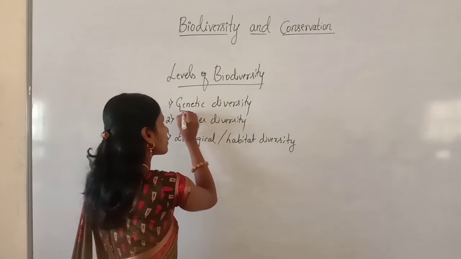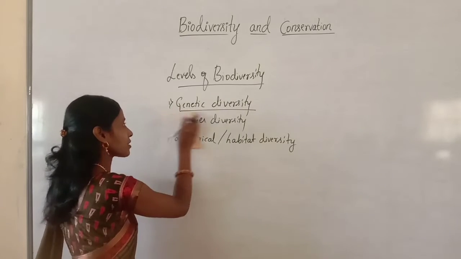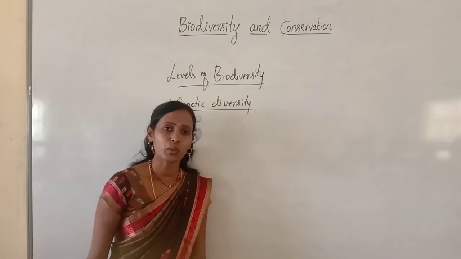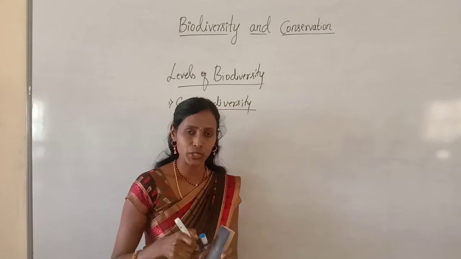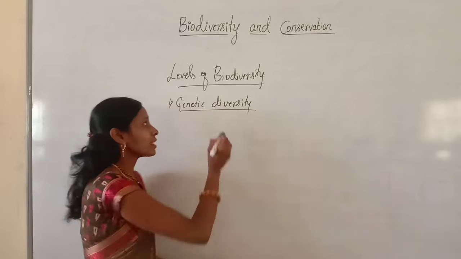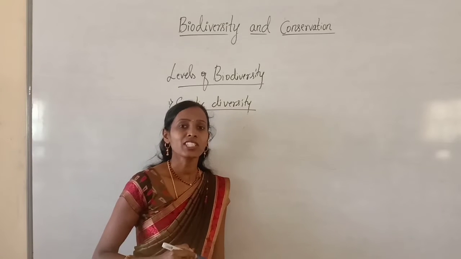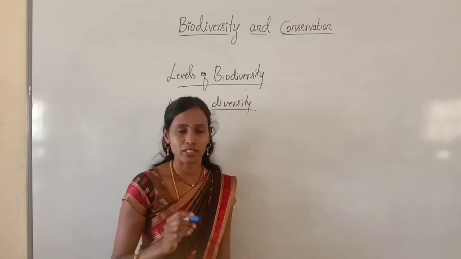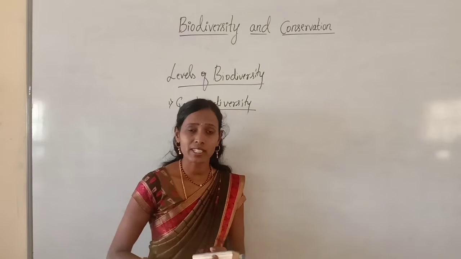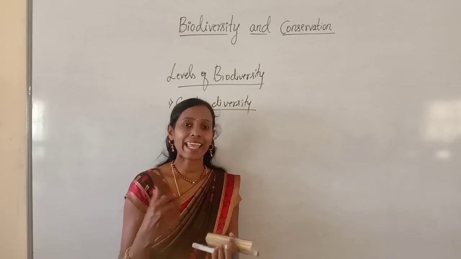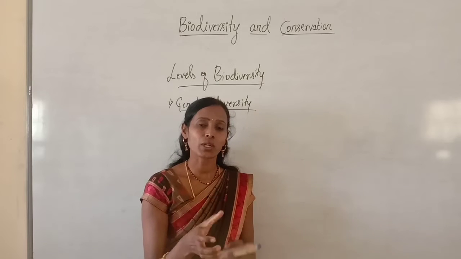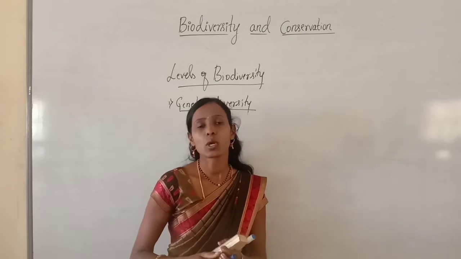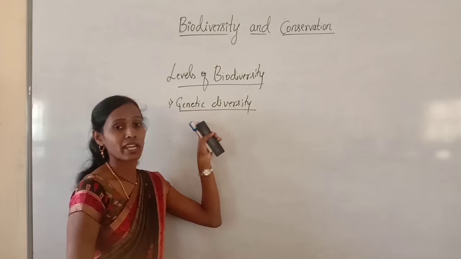So first we will discuss genetic diversity. Here genetic diversity refers to the variation. I told you diversity is nothing but variation or individual differences. So here it is the diversity or variation at gene level. Genetic diversity is nothing but the variations of genes within the species. You can consider any species, and in that species we can find variations at gene level. Those variations of genes within the species are called genetic diversity.